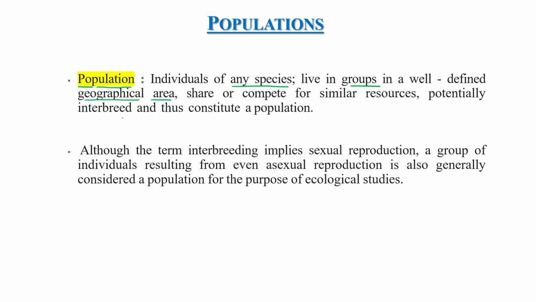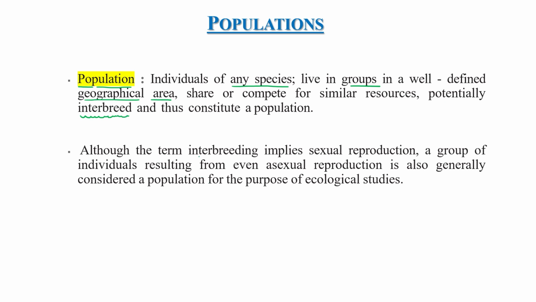So a population must contain similar individuals of a given species who are able to live in a group in a defined geographical area, share or compete for similar resources. And this is another very important point: they must interbreed.